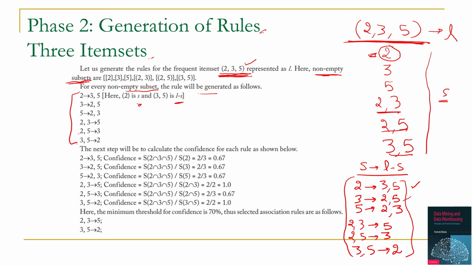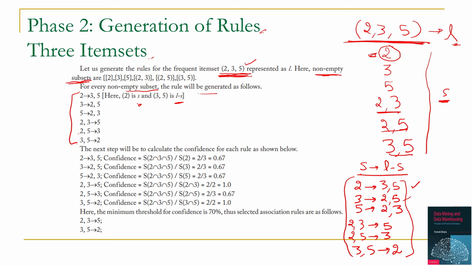So the first step is to create all possible subsets of these 3 item pair. In this case we have 6 subsets that are 2, 3, 5, 2, 3, 2, 5 and 3, 5. We represent these subsets as S, while 3 item pair is considered as L.